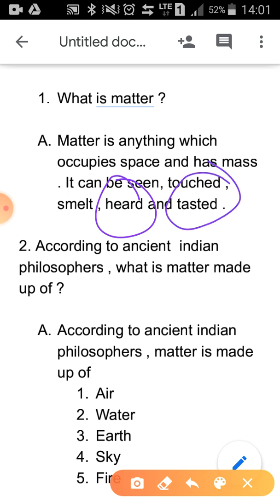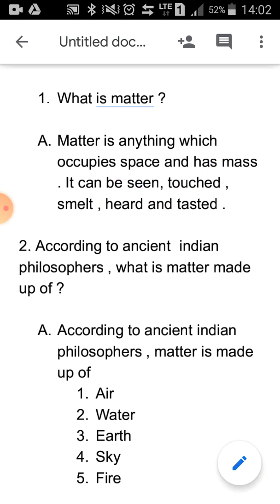So even a piece of paper can be tasted. But here tasted also refers to food and everything. Food is also matter only, because that is also made up of atoms. Understood? So this was the definition of matter.